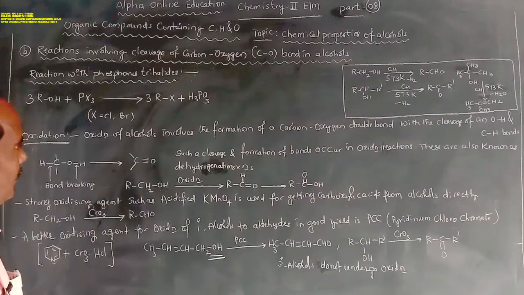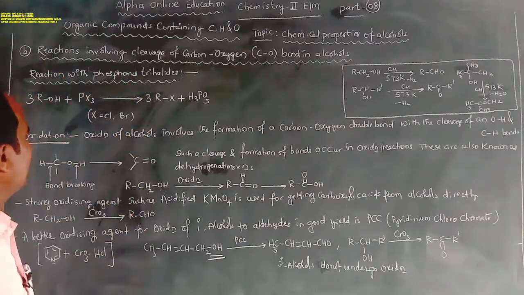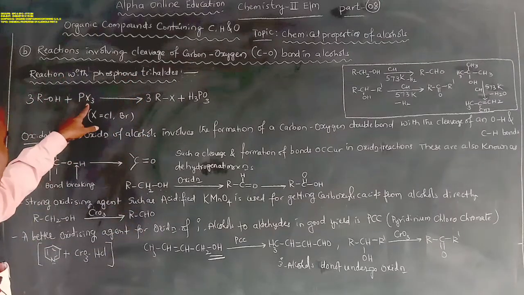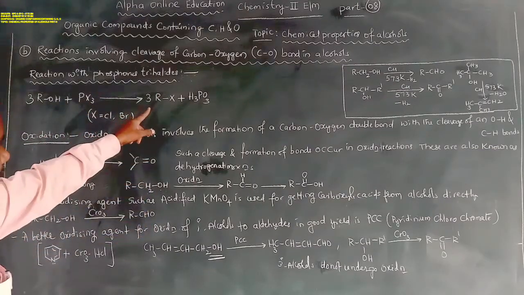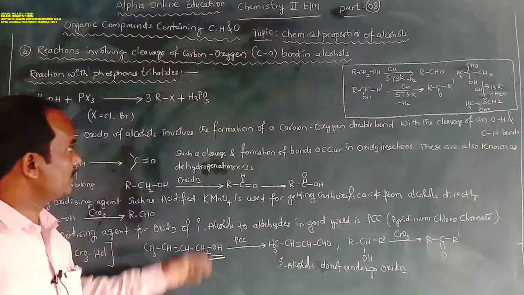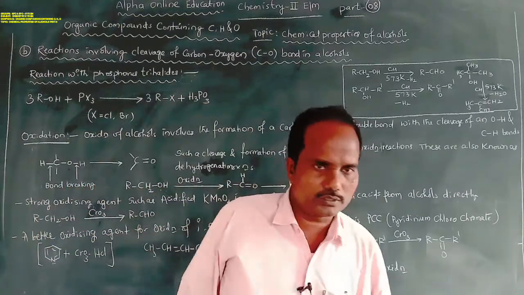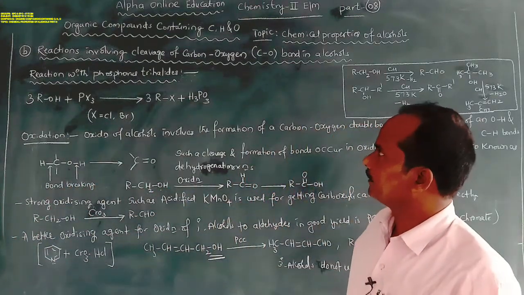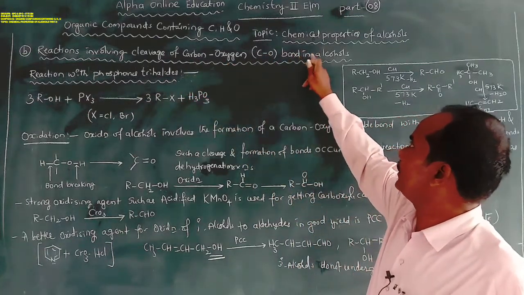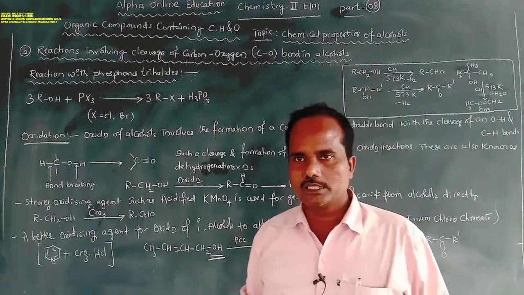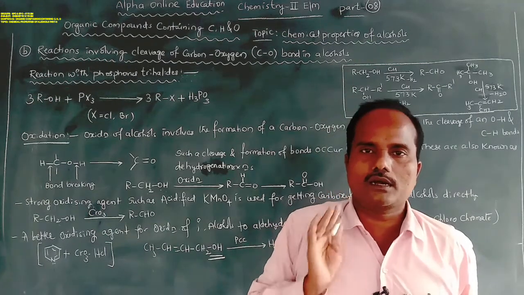Oxidation of alcohols. Then next is the reaction with phosphorus trihalides. Alcohols when treated with phosphorus halides like PCl3 or PBr3 form the respective alkyl halides. The byproduct is phosphorus acid. So this is about reactions involving cleavage of the carbon-oxygen bond in alcohols. These reactions are very specific for alcohols only.